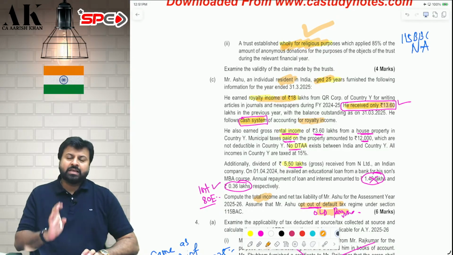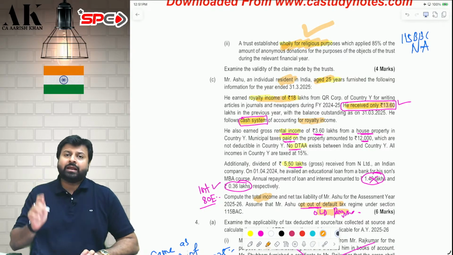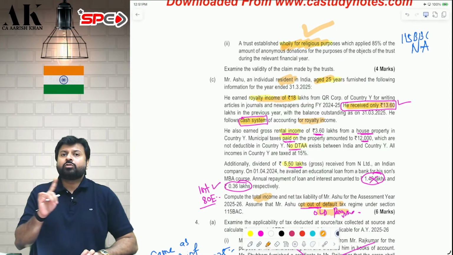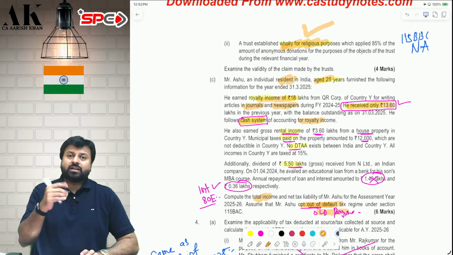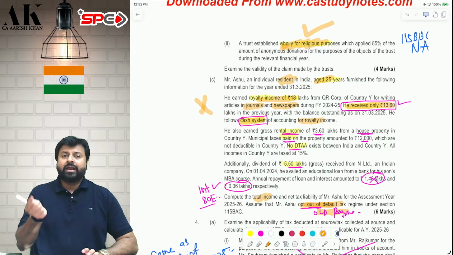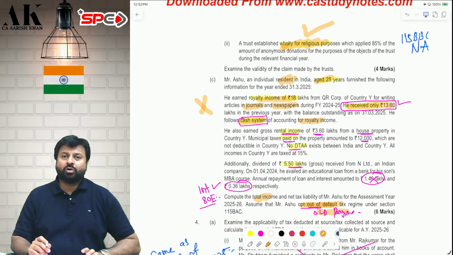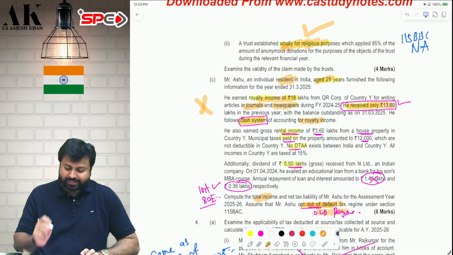First important point is this. You will only take 13.6 lakh royalty which is received. Second, Ashu cannot claim 80QQB deduction. Why, sir? Ashu is following the old regime, no? 80QQB cannot be claimed. Why? Because Ashu is writing articles in journals and newspapers, and if you write articles in journals and newspapers, 80QQB is not available. 80QQB is available if you write books which are artistic, literary, or scientific in nature, not textbooks or notebooks or journals or newspapers. 80QQB is not available.